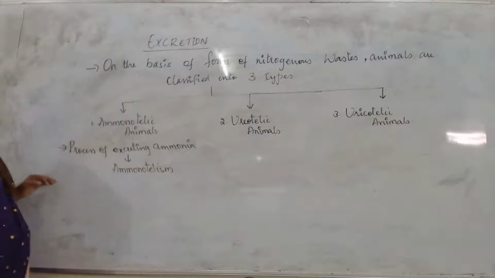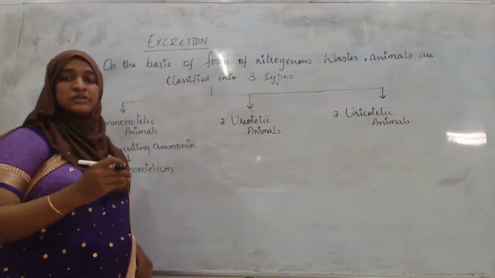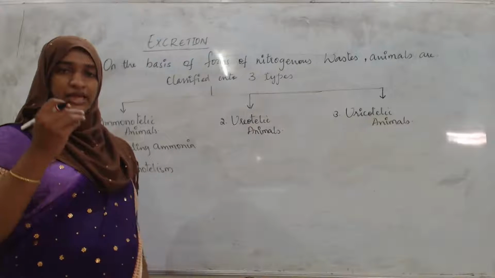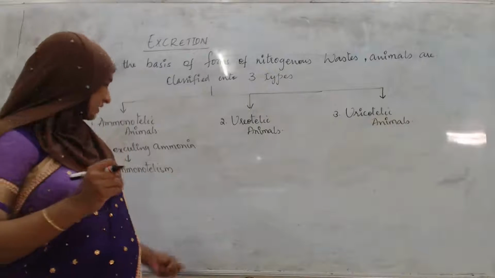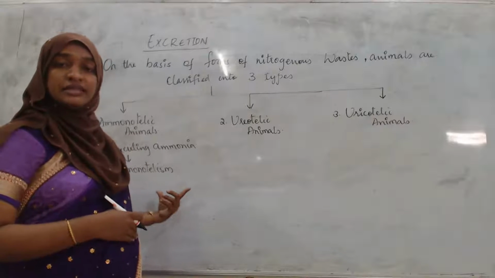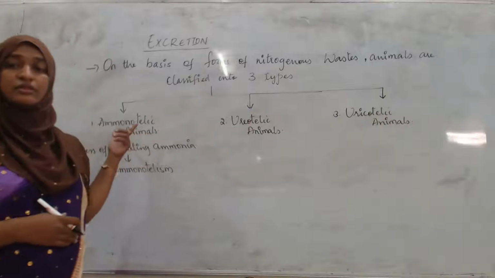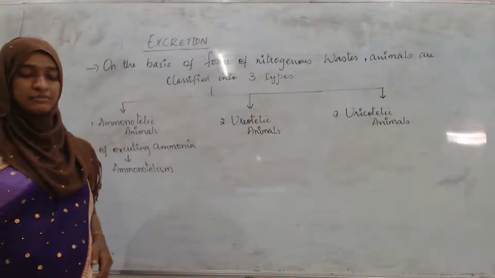What is it known as? That particular process in which the animals excrete ammonia, you can call it ammonotelism, and the animals are known as ammonotelic animals.